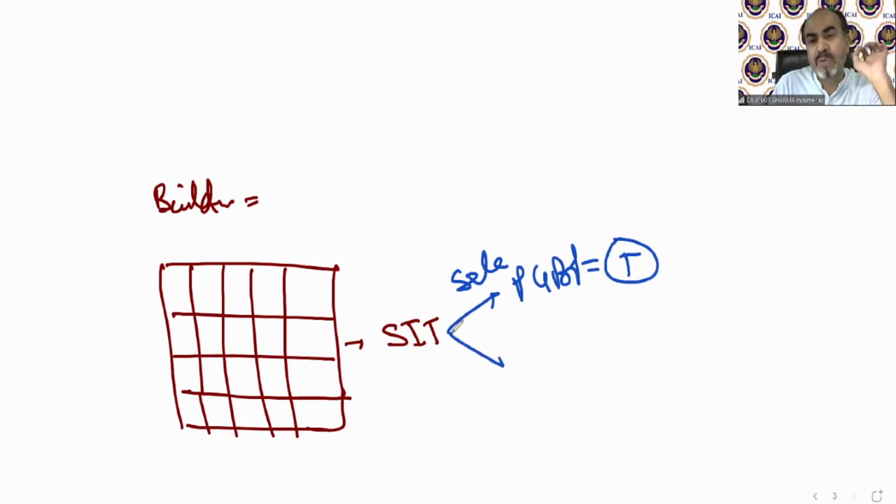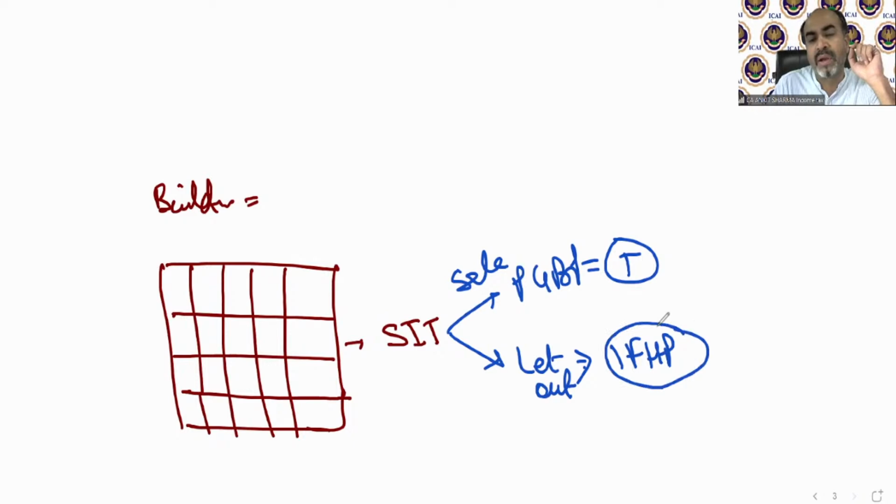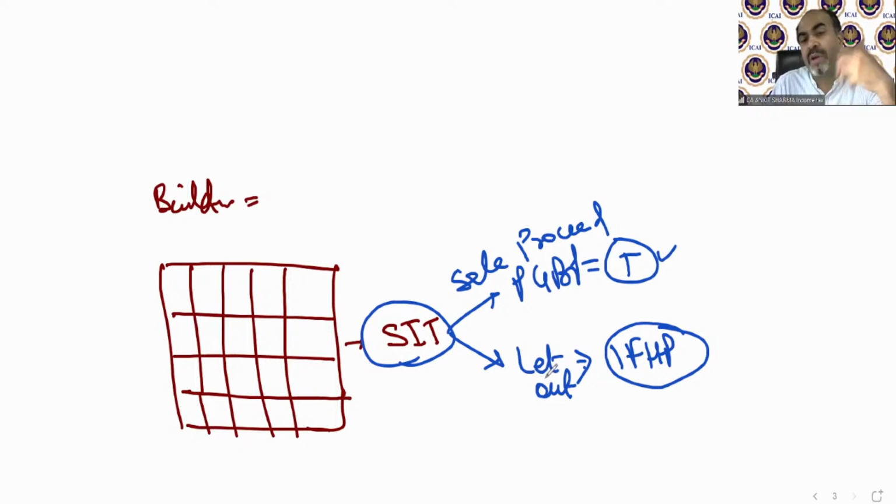But if these properties are not able to be sold, then he can let out these properties, and if these properties have been let out, then the rental income will be taxable under the head income from house property. So if the building is stock in trade, then the income generated out of the sale proceeds is going to be taxable under the head PGBP generally, and the rental income, if these properties are let out for some time because they are not able to be sold, then generally this is going to be taxable under the head income from house property in normal circumstances.